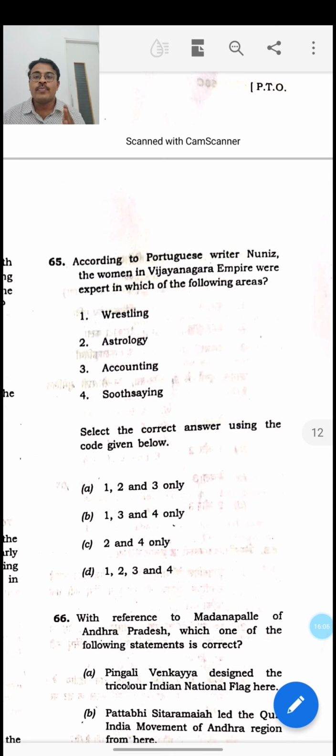He also talks about women astrologers who are actually making the astrological charts for the king. He also talks about the accounting system, women accountants who are present in the palace, and he also says that women also function as soothsayers. Soothsayer means the people who tell the future. So this way, women had multiple functions which was observed by Nunes, which was a very unique observation of the Vijayanagara Empire, and it has been asked as a question. The answer for this question is D.